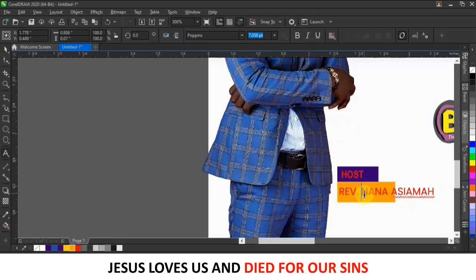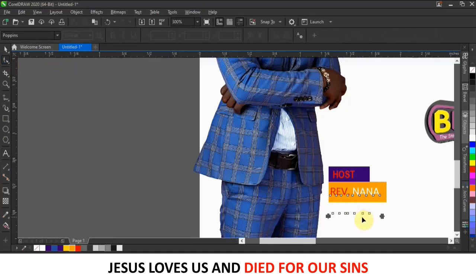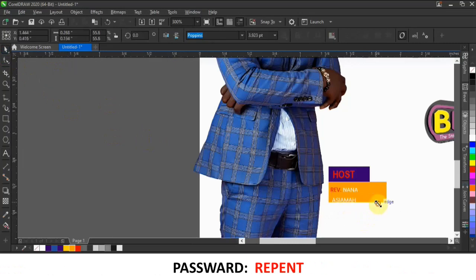Okay, so what I'm going to do is I will give this one a white color like this. Okay, then I will do like this. Okay, so I'm just going to resize the whole thing like this. Let me close.